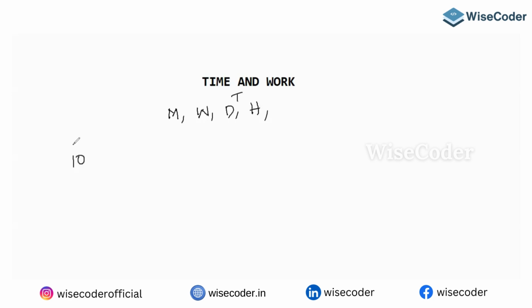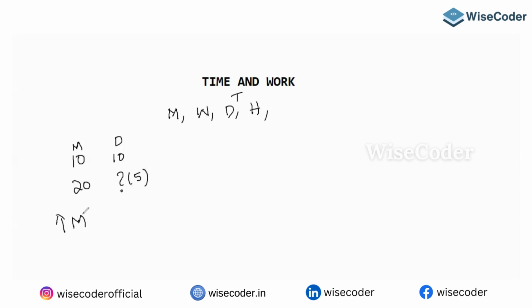There are 10 men, and they take 10 days to complete a particular project. If there are 20 men, how many days will they take? I don't mind about the answer, I want the concept, guys. Here, men increases, so definitely your answer should be less than 10. If you calculate, you may get 5 days, correct.